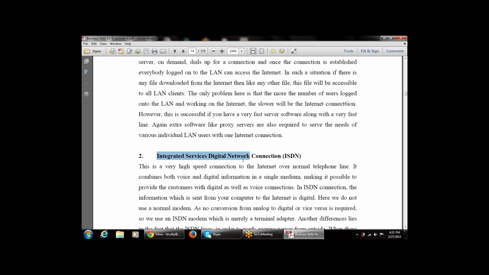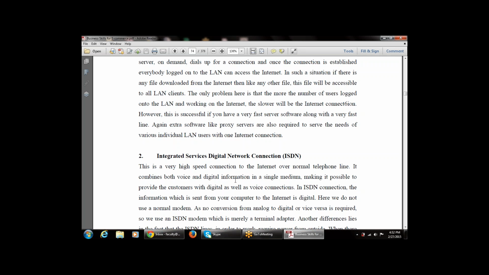Then we have studied the second part also, that is ISDN, the Integrated Services Digital Network connection. This is a very high speed connection to the internet over normal telephone lines. It combines both voice and digital information in a single medium.